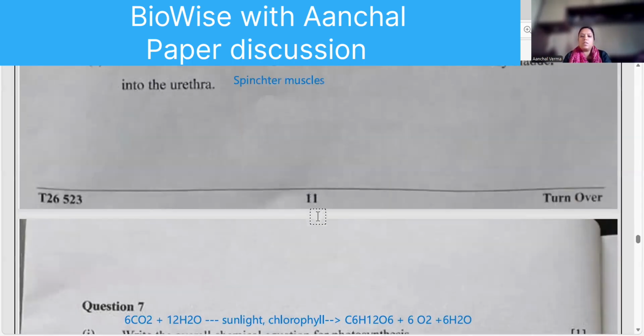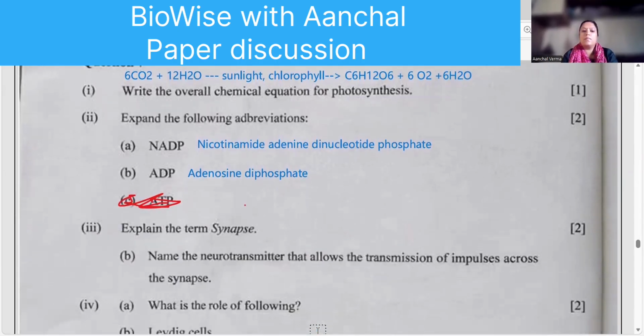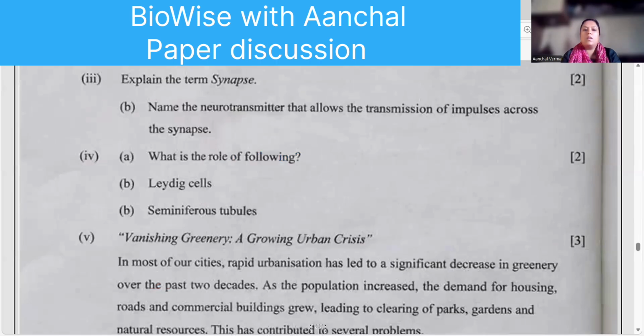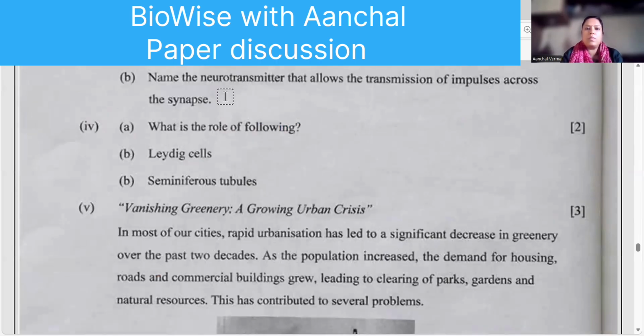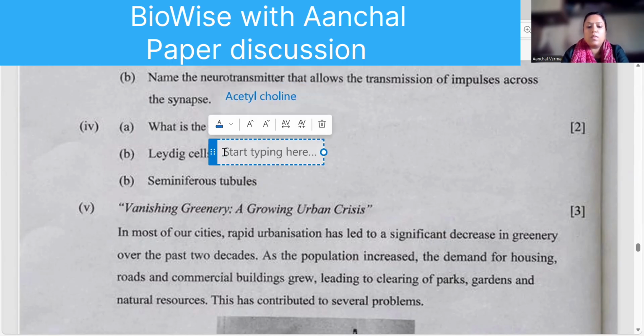Name the neurotransmitter, that is acetylcholine. Then what is the role of Leydig cells?